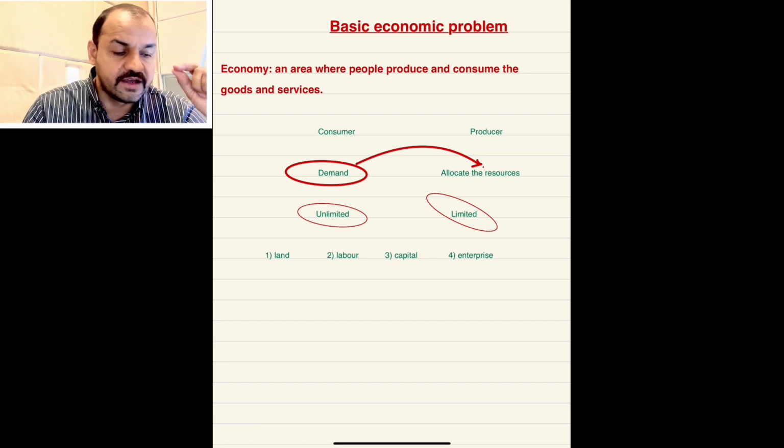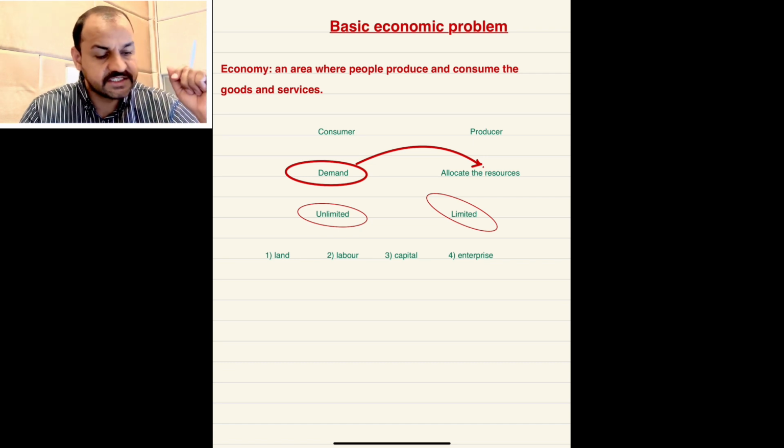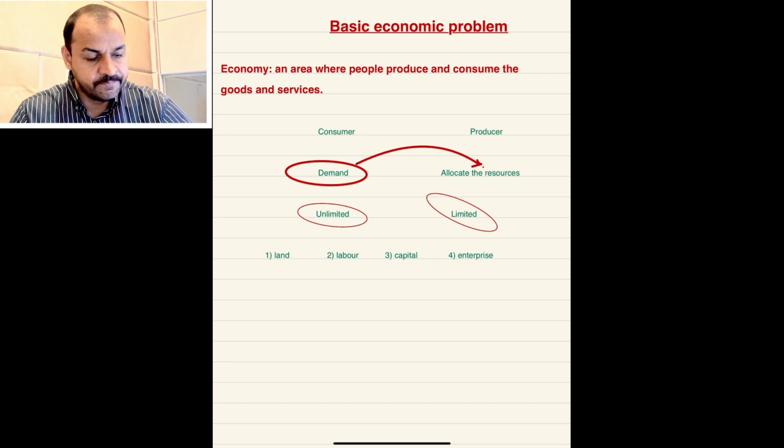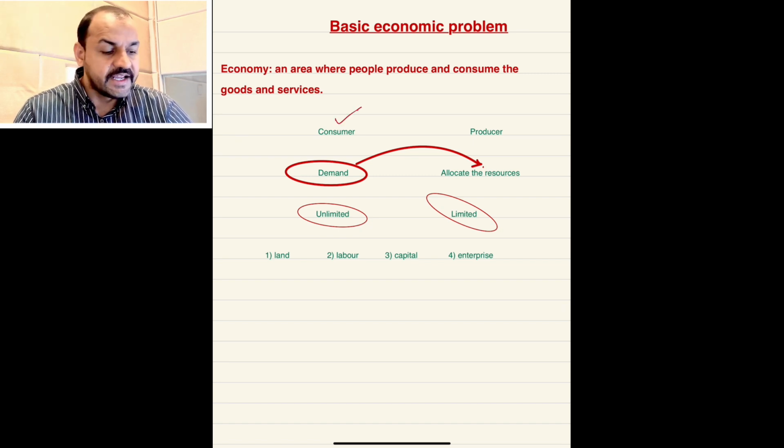Economy is an area where people produce and consume goods and services. This means that, my dear students, there are two major agents of the economy. The first agent of the economy is the consumer. The other agent of the economy is the producer.